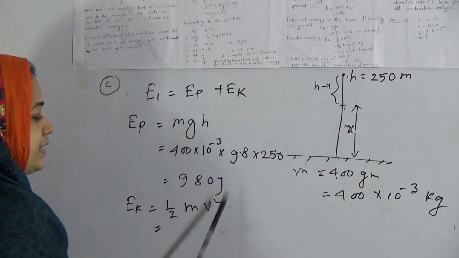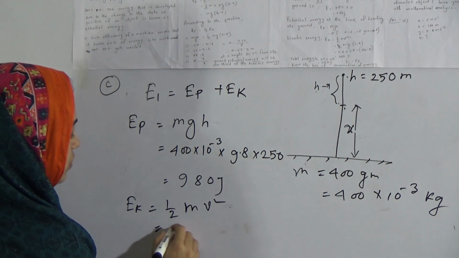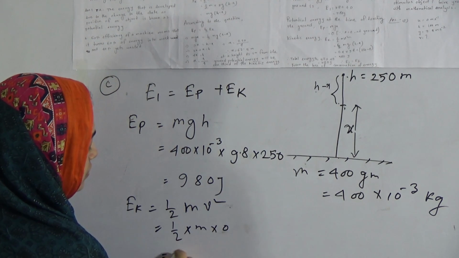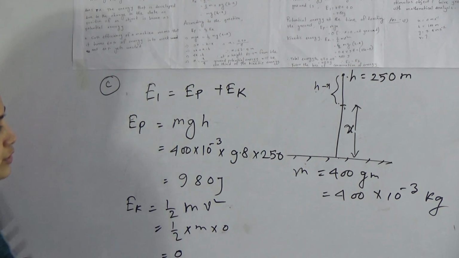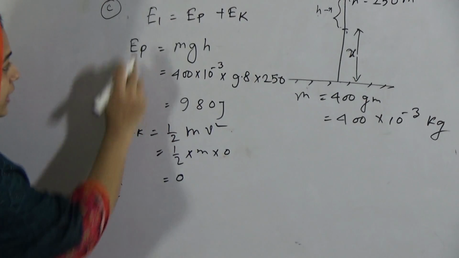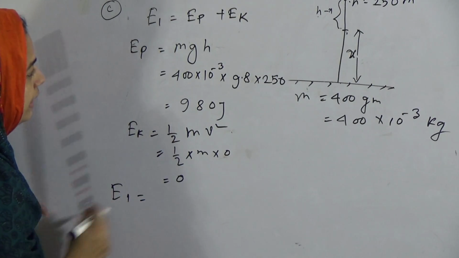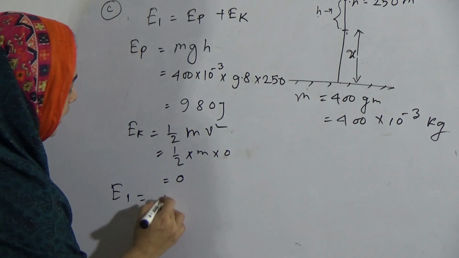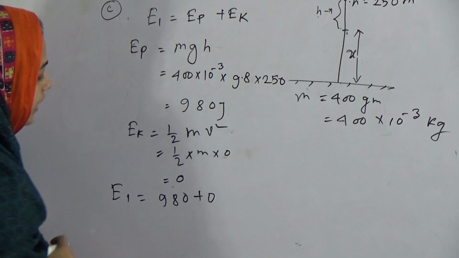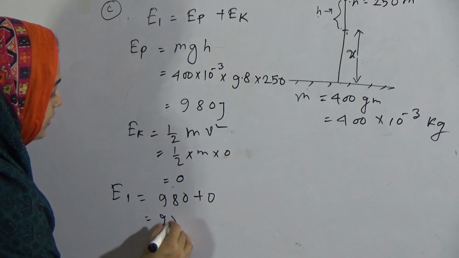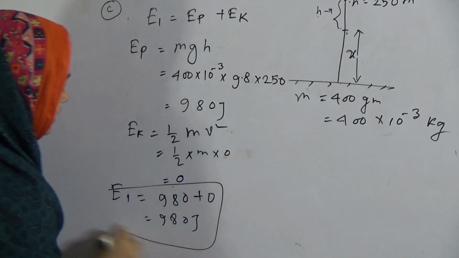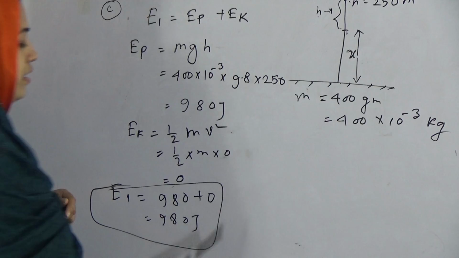So half into m into v, where v is 0, so the kinetic energy will be 0. So what will be the total energy at 250 meter height? E1 equals EP, which is 980, plus Ek, which is 0. So the total energy at 250 meter height is 980 joule.